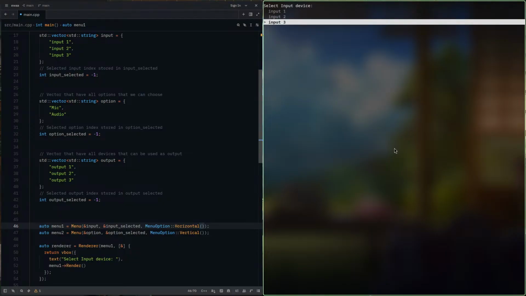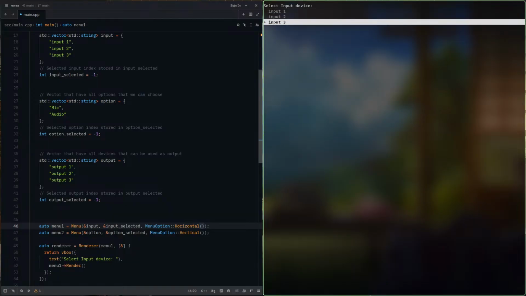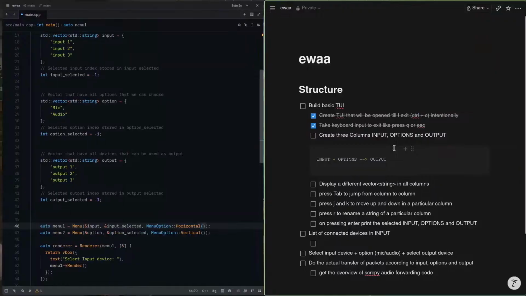Now what we're going to do here is quit this, build, and these scripts can be run from anywhere. I'm currently in my home directory, not in my project directory, but still I can use this. Now if I do this here, still nothing changed. I don't know why, but we will see that. Okay, so this is just basic stuff.